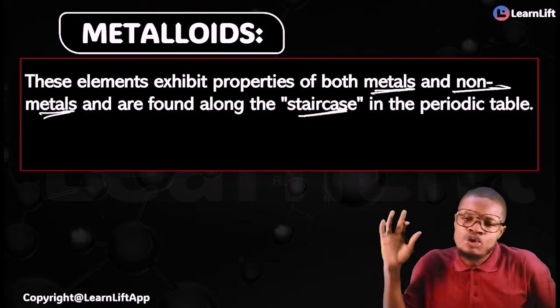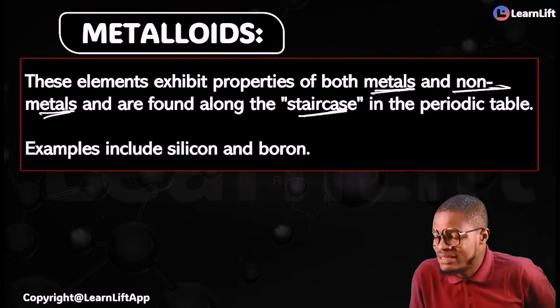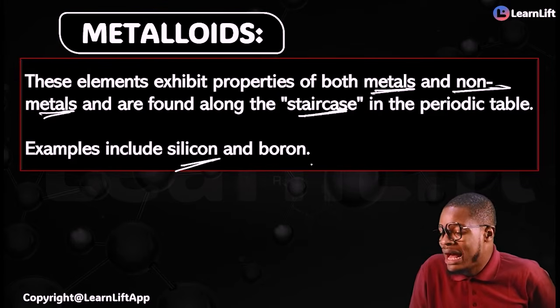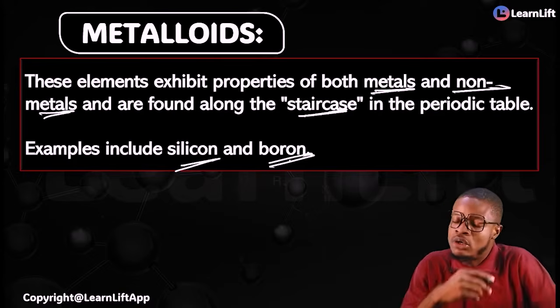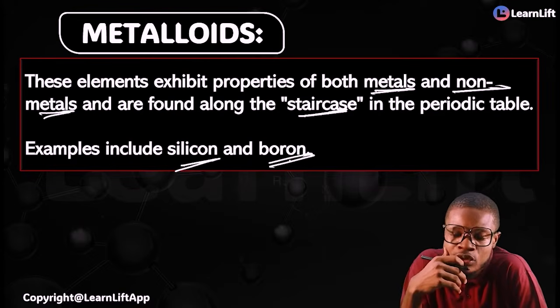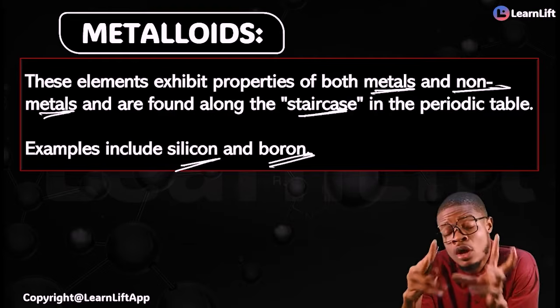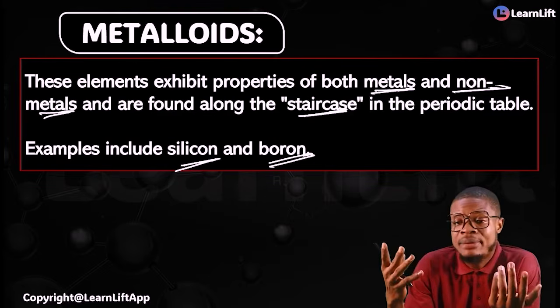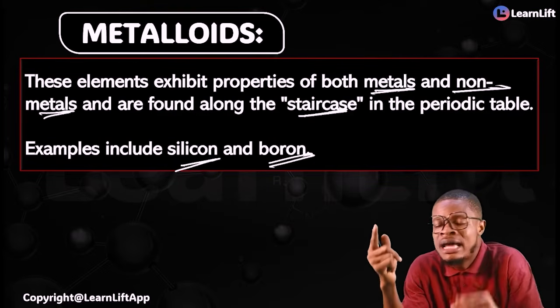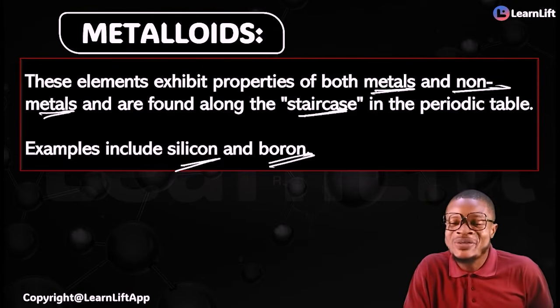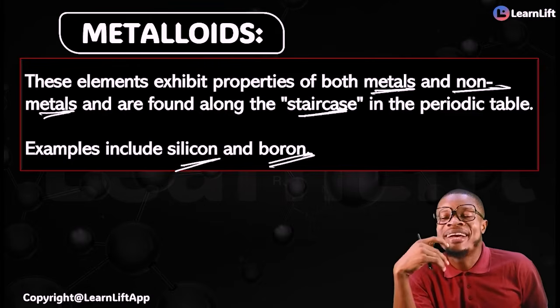You must know this very quickly: their examples are silicon, germanium, and sometimes boron also comes into play when we talk about metalloids. When I show you the periodic table and begin to explain all of them one after the other, that's how you are going to understand it some more. If you get this very quickly with me, guess what? This is everything about your elements.